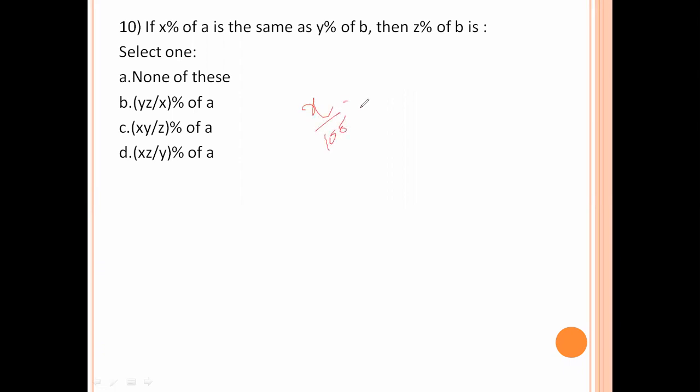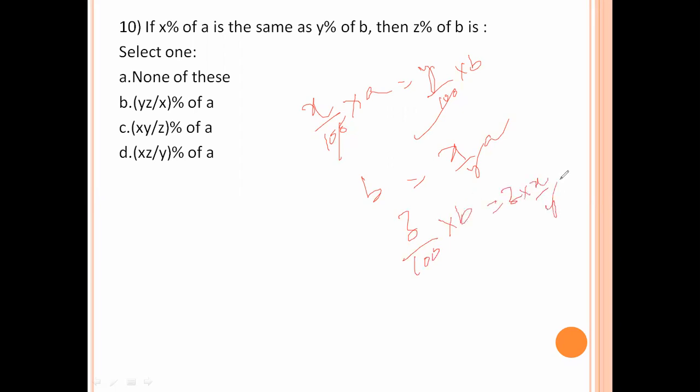X% of A equals Y% of B, the 100 gets cancelled. So B equals X by Y into A. Z% of B is Z by 100 into B, which equals Z into X by Y into A. So substitute the B value: ZX by Y A, or Z by 100, ZX by Y percent of A. So option number D is the right answer.